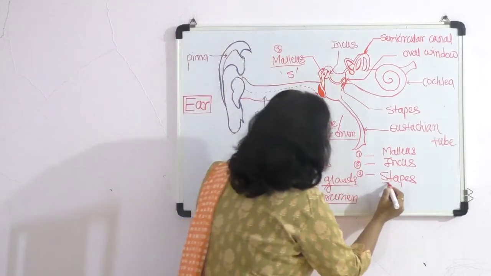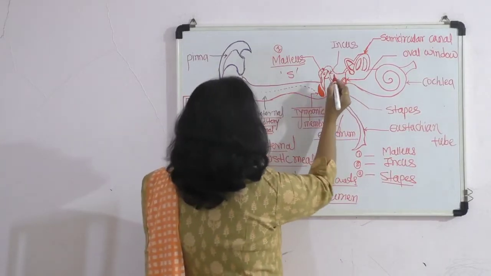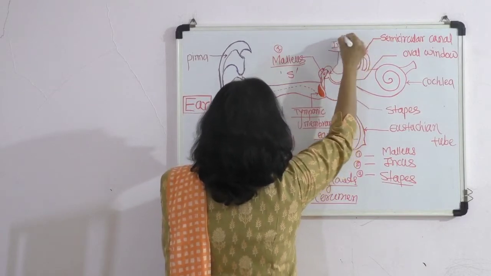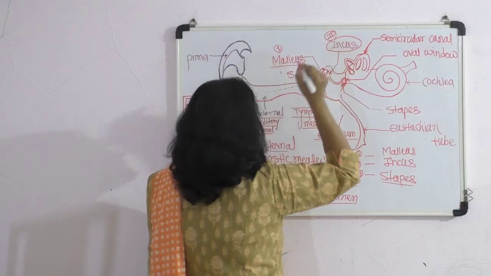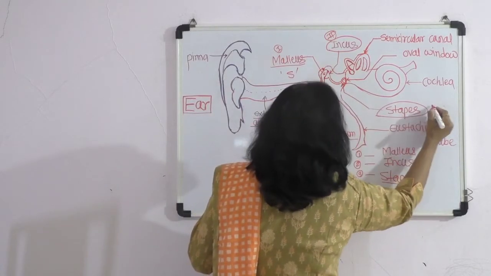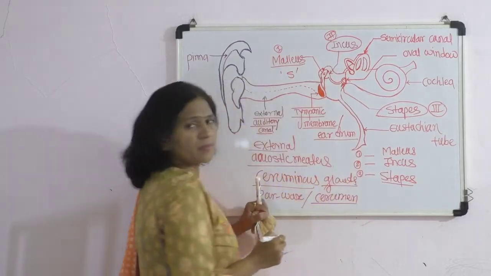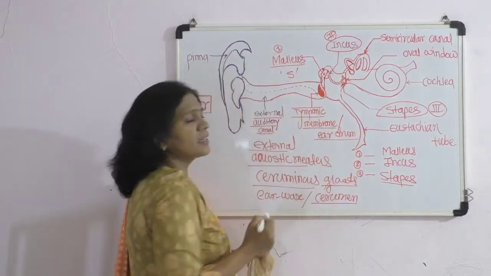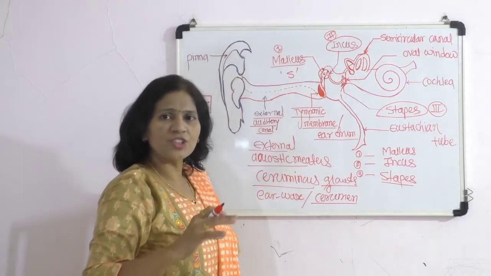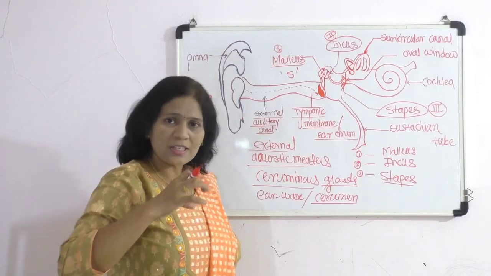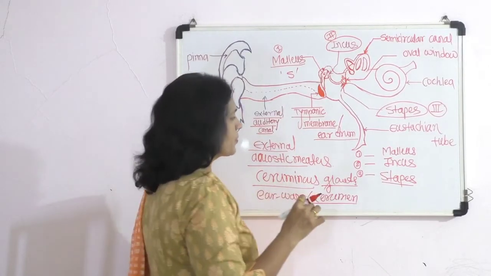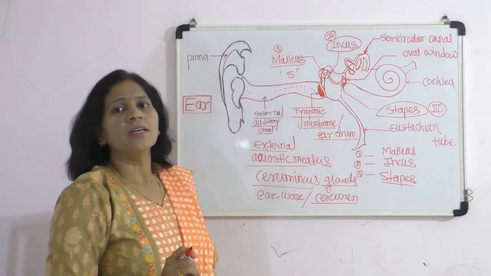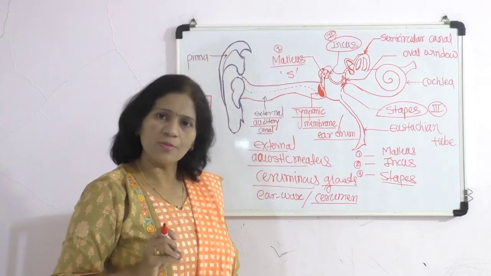I have shown here in the figure, this is the first ear ossicle, which is called the malleus. Then here is the second ear ossicle, called the incus, and here is the third ear ossicle, called the stapes. So this is the first, this is the second, and this is the third. These 3 ear ossicles form a chain, present in sequence as malleus, incus and stapes, which are the smallest bones in our body.